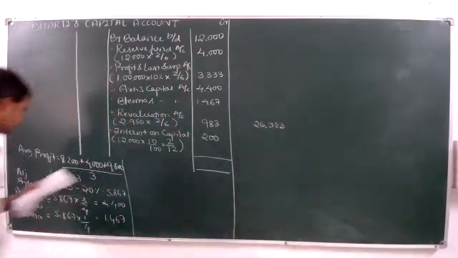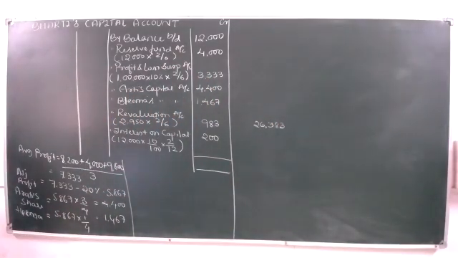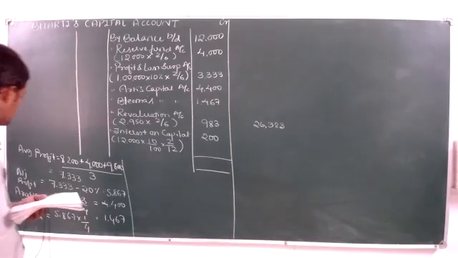I think somewhere we have gone wrong in goodwill. We have made a mistake while calculating goodwill. I need to correct it. Can you tell me what mistake we have made in goodwill, or what should be the exact amount of goodwill? Anyone?